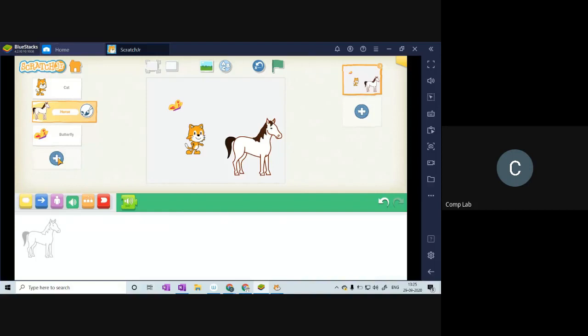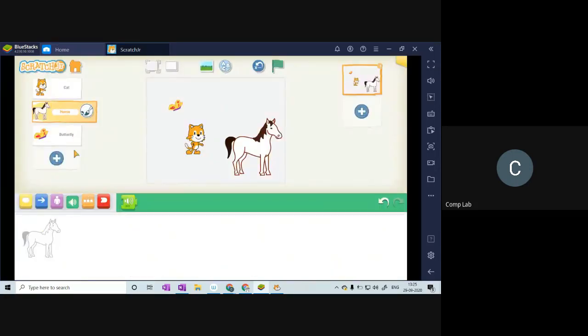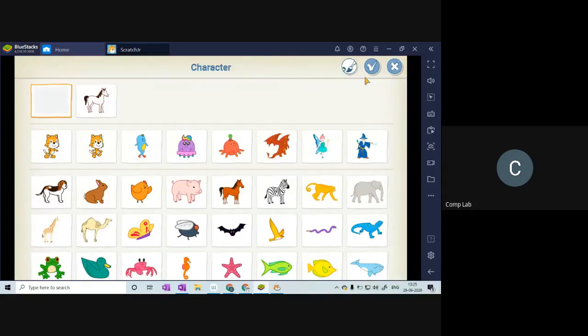To draw, just click on the plus sign and click on this white area right here. Then click on this paint on the top right corner.